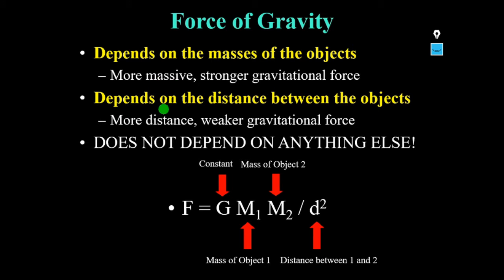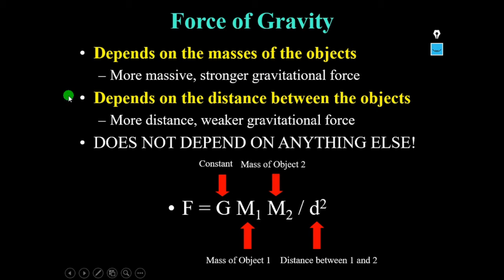It also depends on the distance between the objects. That means if there is more distance between the two objects, then the gravitational force will be weaker. Let us place two masses at a short distance, and the same two masses at a longer distance.